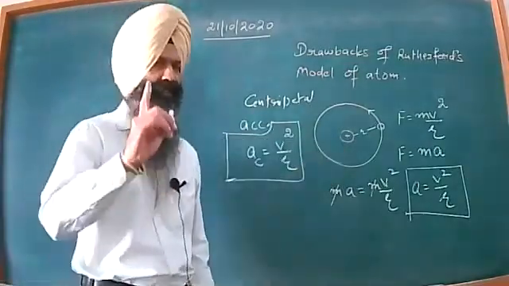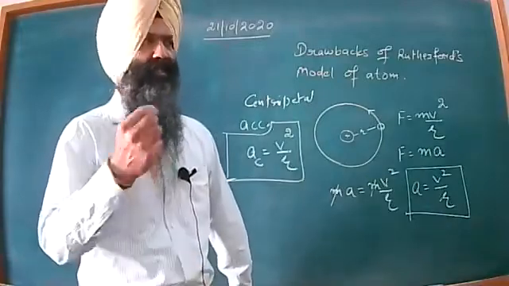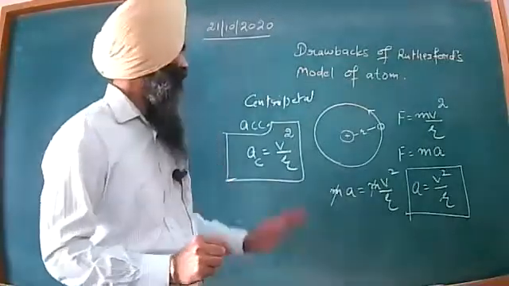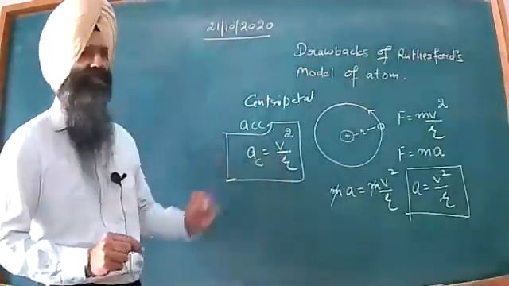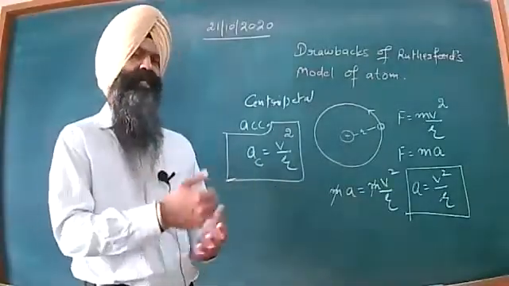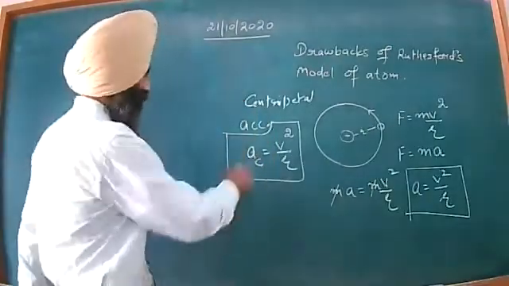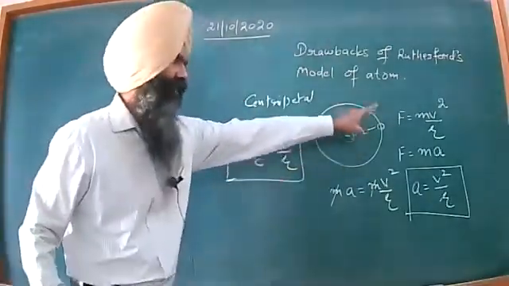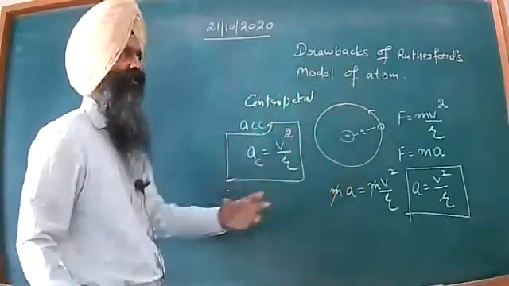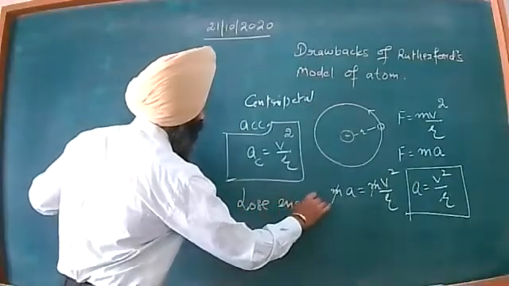Classical electrodynamics or classical mechanics has one important point related to this centripetal acceleration: whenever the motion is accelerated, there is definitely loss of energy. When this electron possesses some acceleration, it is expected to lose energy.